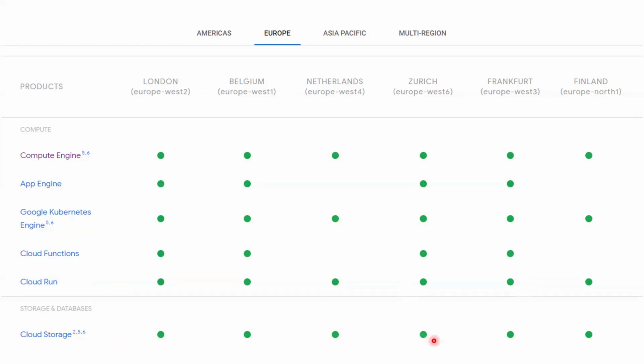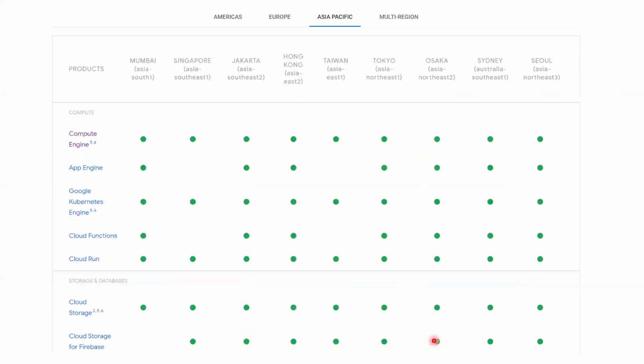Now, Asia Pacific, look at here. These are all Asia Pacific regions: Mumbai, Singapore, Jakarta, Hong Kong, right? Same way here also, Compute Engine is available in all the regions. App Engine is not available in Singapore and also Taiwan. Google Kubernetes Engine is available in all the regions.